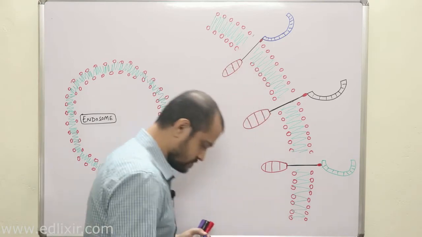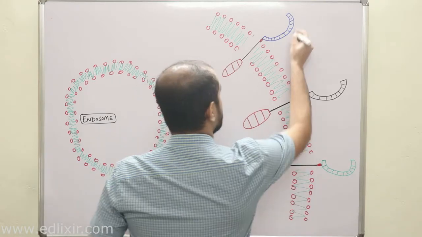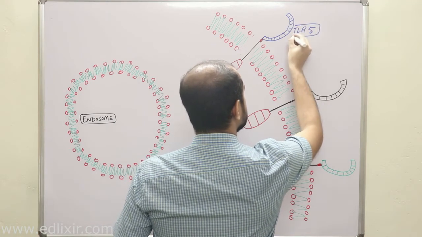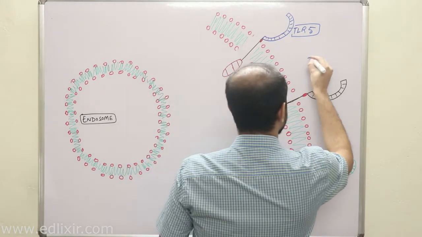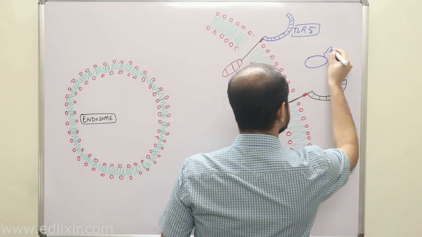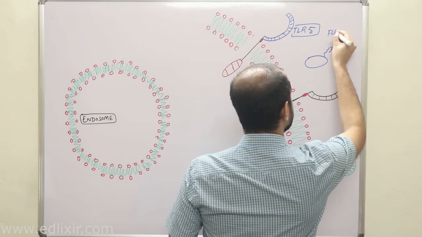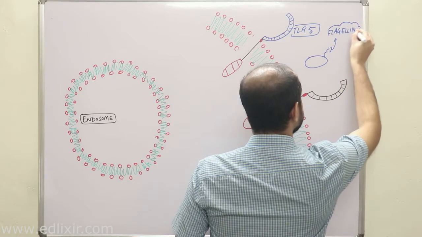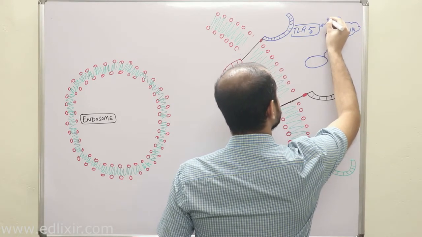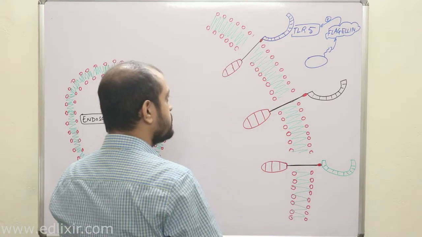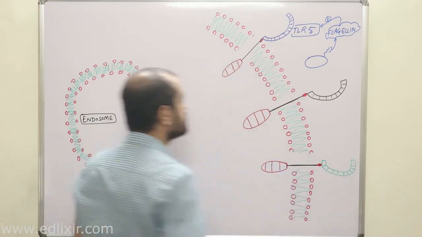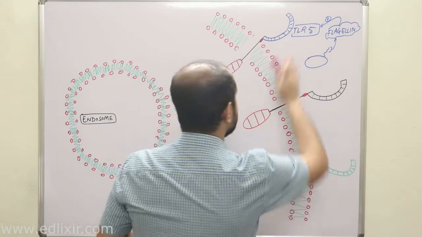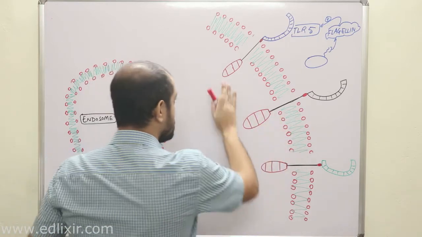Now listen, this is known as TLR, suppose, 5, okay? This is known as TLR 5. Now listen, some bacteria have flagella, right? And this flagella is made up of a protein known as flagellin, clear? Now listen with all your attention. This flagellin activates TLR 5, clear? This flagellin activates TLR 5 and starts the TLR signaling. We'll talk about TLR signaling later, okay?